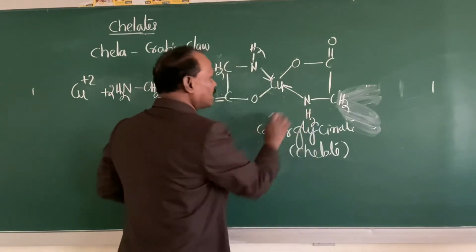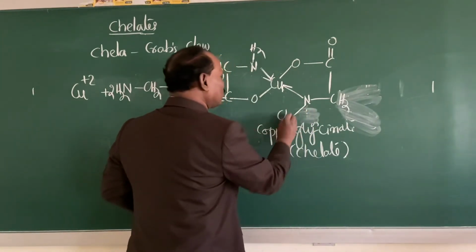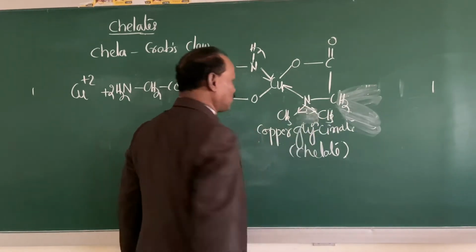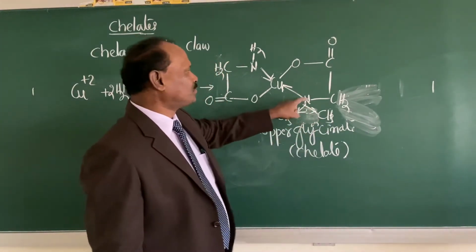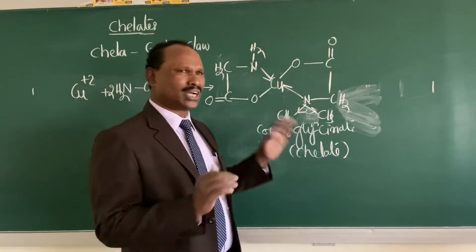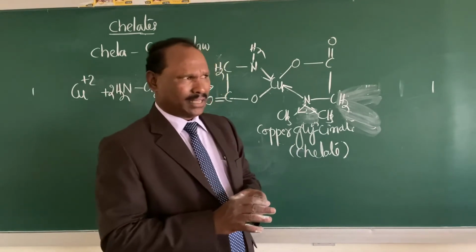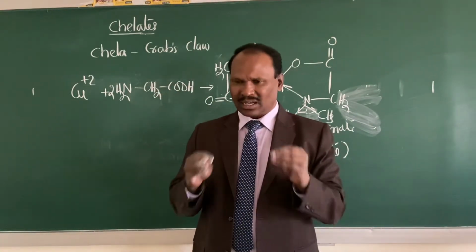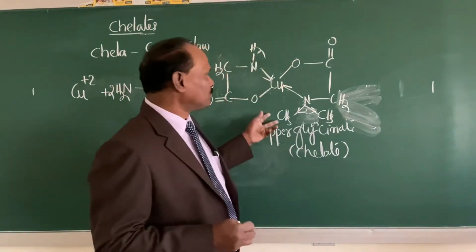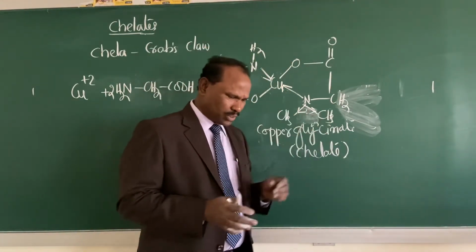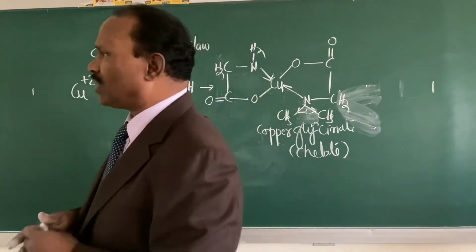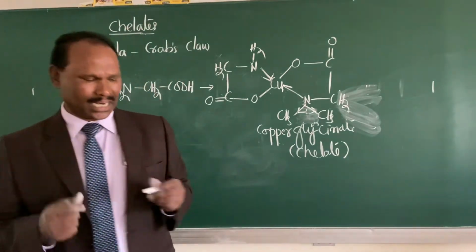This is donating a pair of electrons. If I replace those two hydrogens by the methyl group, electron withdrawing group, they reduce the ability of this nitrogen which is donating a pair of electrons. So that should not happen. So the formation of a chelating complex is affected by the presence of what? The electron withdrawing groups. So these are the various factors which influence the formation of a chelate.